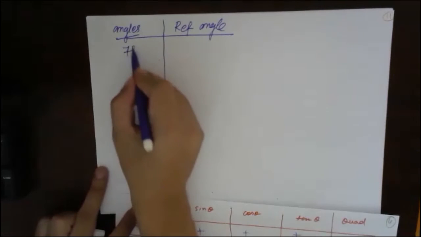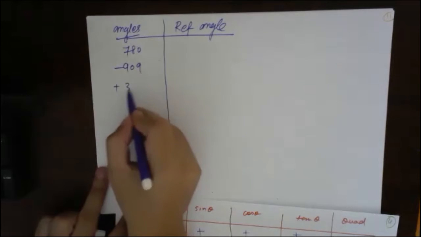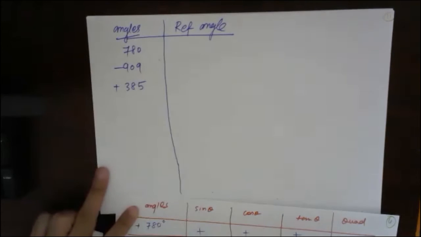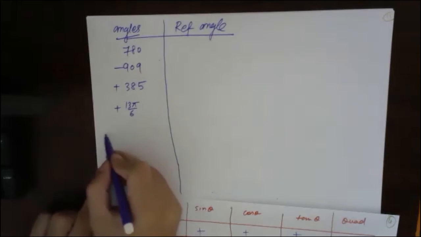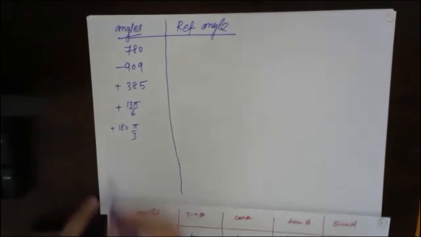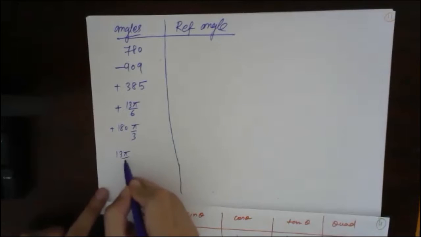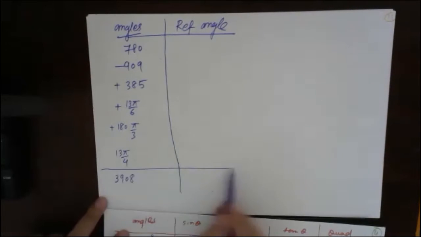So 780, minus 909, plus 385, plus 13 pi by 6, plus 180, pi by 3, 13 pi by 4, 3908. Okay, find the reference angle for these.